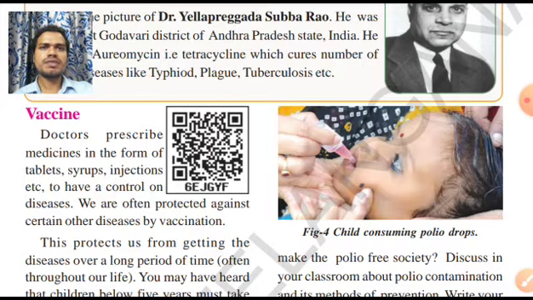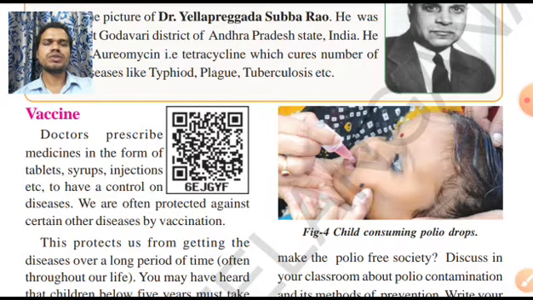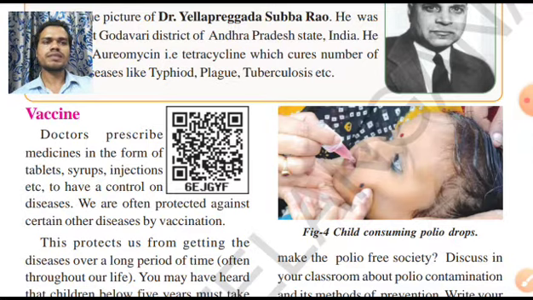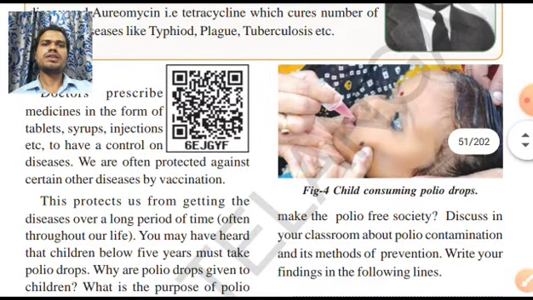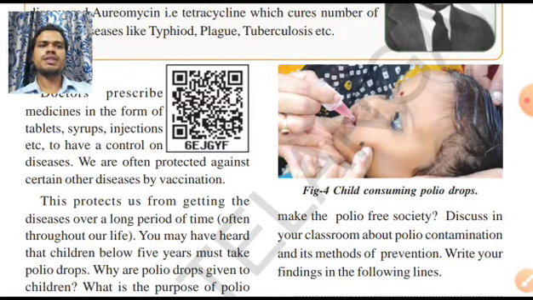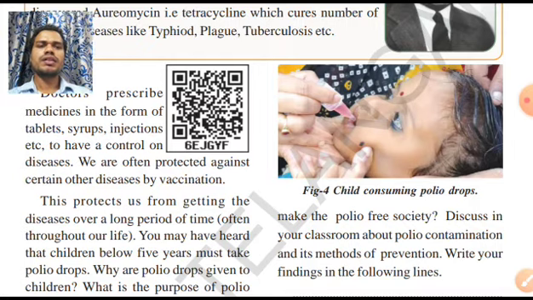Many times you have observed vaccination for polio for small children below 5 years. In the month of December, they used to give some drops, polio vaccination like that. Why do they give drops in the mouth? These are oral drops. When you take this vaccination, in the future you will not get the disease. Now we are going to discuss very deeply what a vaccine is and what vaccination is. Vaccination protects us from getting diseases over a long period of time.